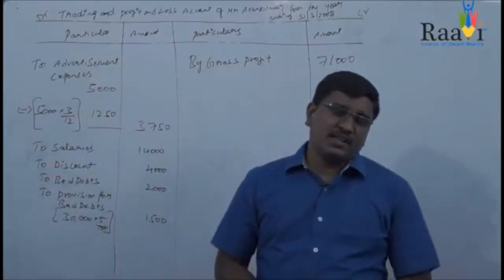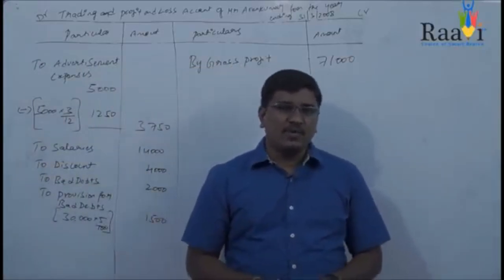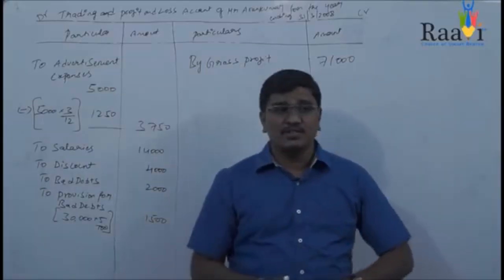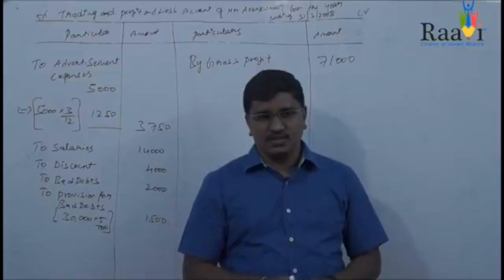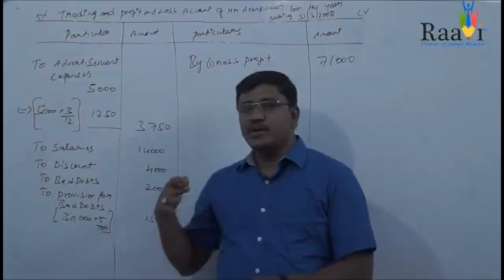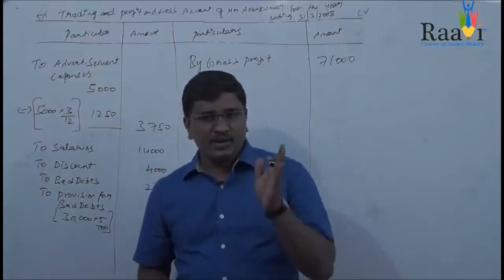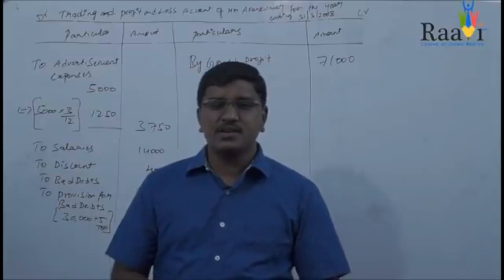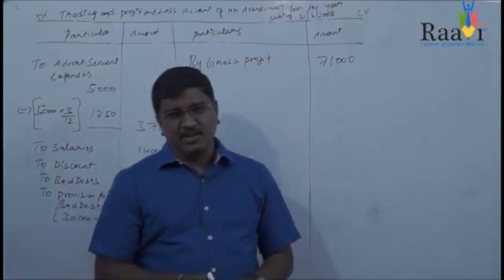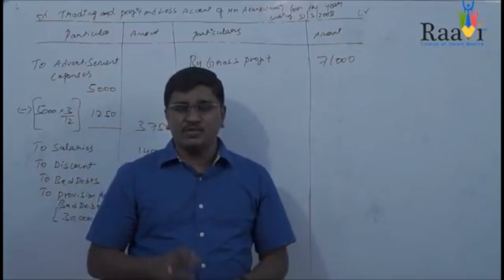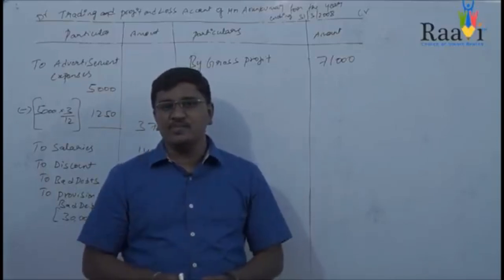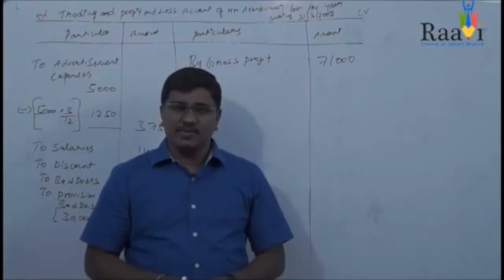And if you see the other item given in the debit side of the trial balance, that is interest on loan. Interest on loan is 6000. So this is also a very important adjustment. Whenever interest on loan is given in the debit side of the trial balance, we need to see the credit side. You will find a loan item there.